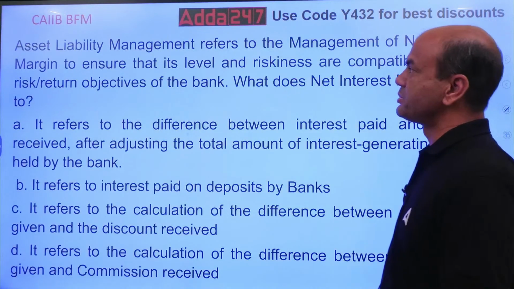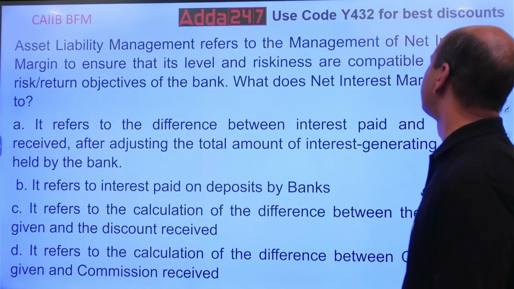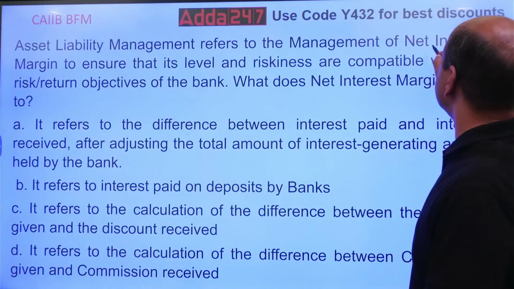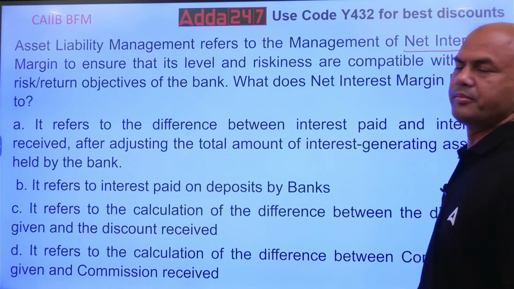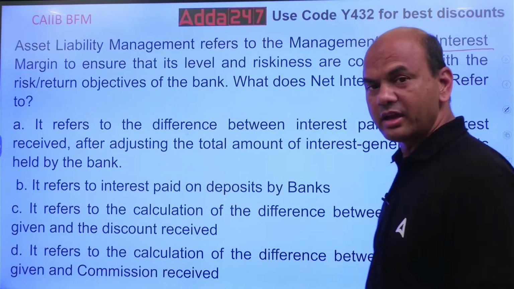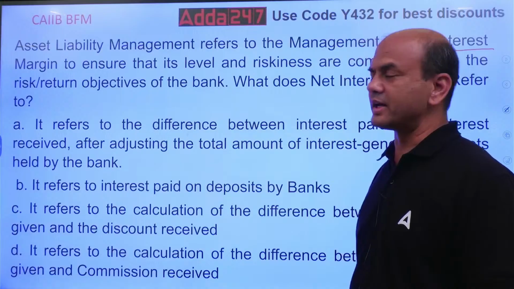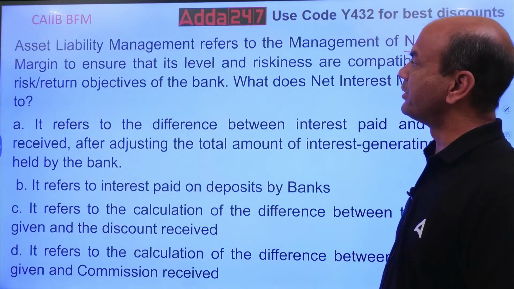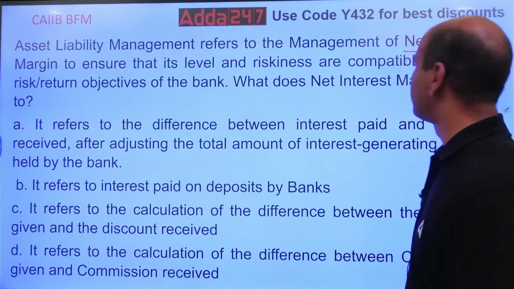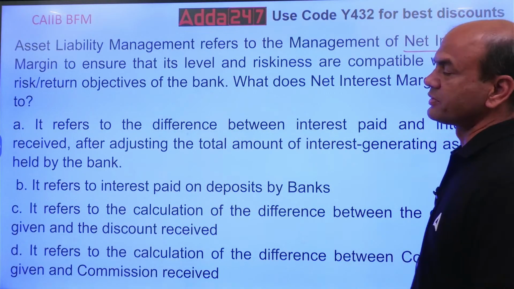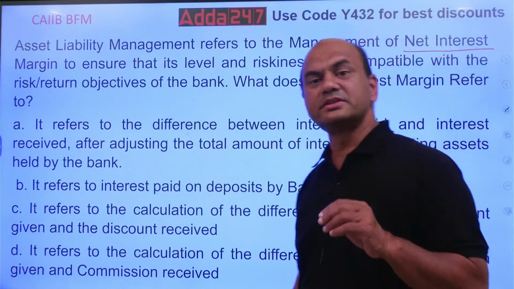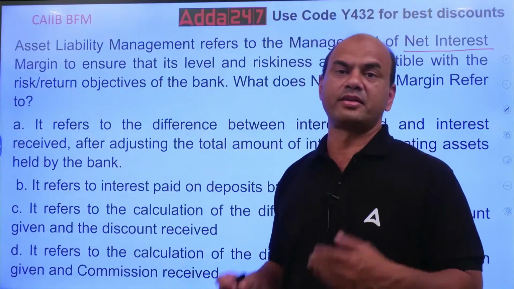Asset liability management refers to the management of net interest margin, NIM. See this, net interest margin, NIM. NIM means NII divided by your yielding assets, to ensure that its level and riskiness are compatible with the risk-return objectives of the bank. It means your NIM is as per the requirement.